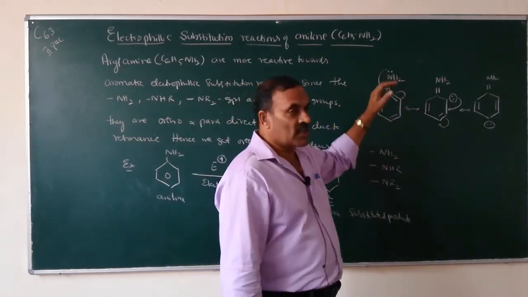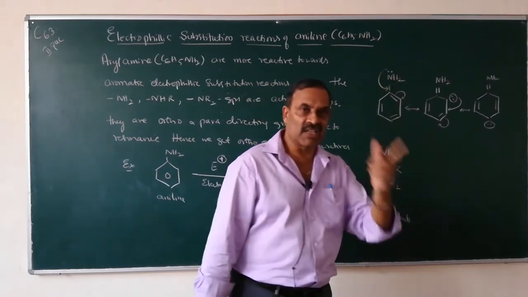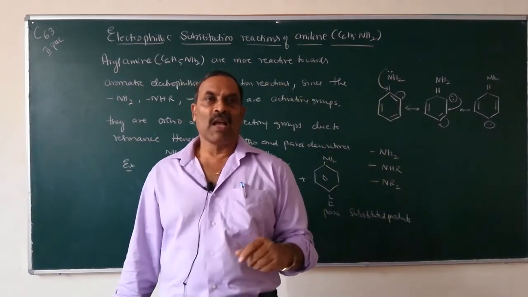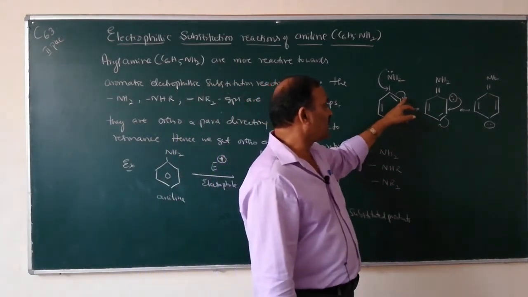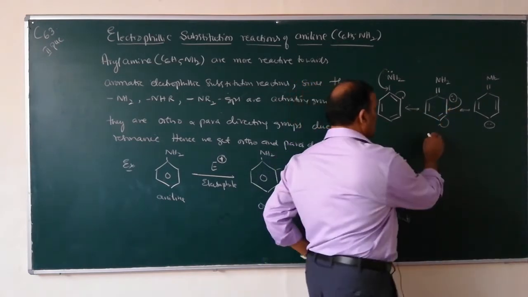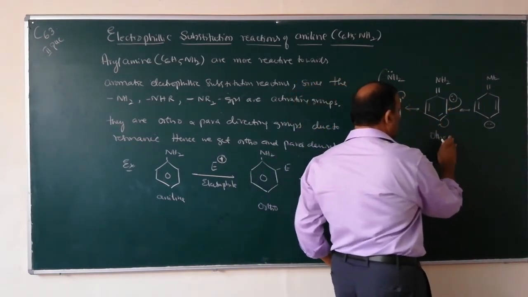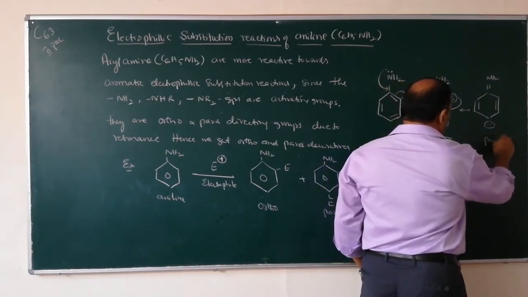So due to resonance, this lone pair of electrons enters into the benzene ring and the ring is activated, becomes electron rich at ortho and para positions. So this one is ortho